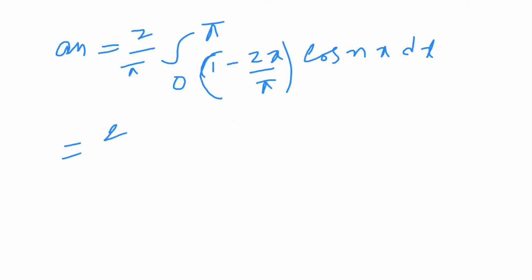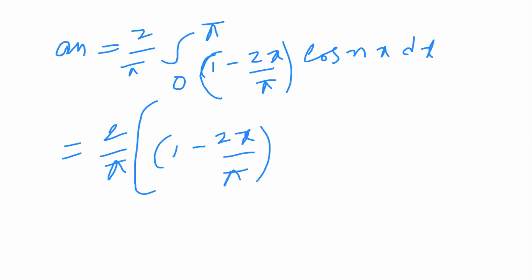I apply the integration solve with one shortcut. The shortcut is: write the algebra term directly and apply the derivative of 1 minus 2x by pi. 1 has derivative 0, the derivative of 1 is 0, and minus 2 by pi is a constant, and the derivative of x equals 1. Then the second condition is alternating signs. Every term starts with plus and minus, here minus into minus, plus.